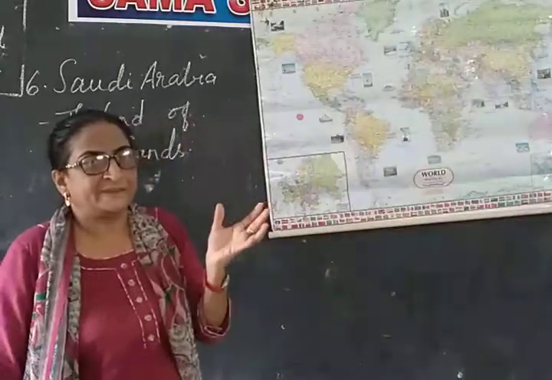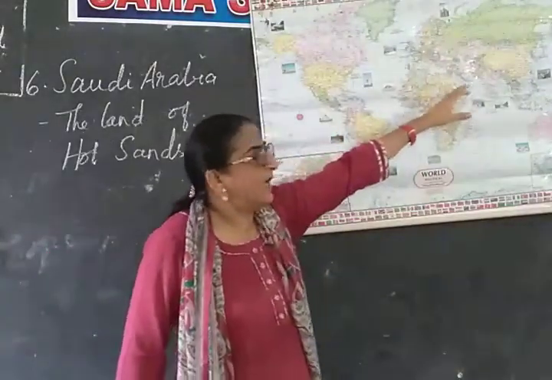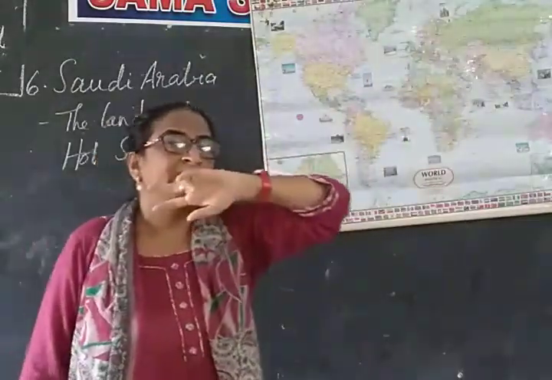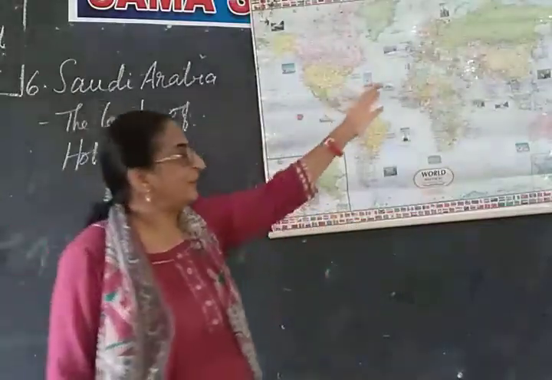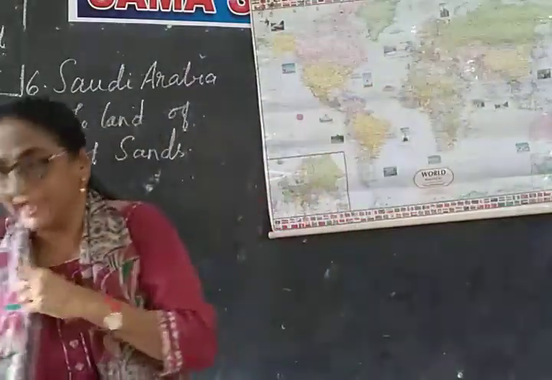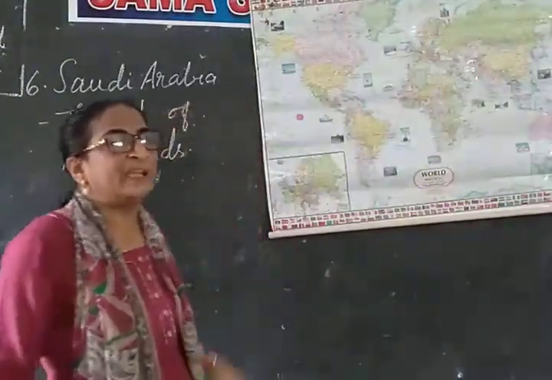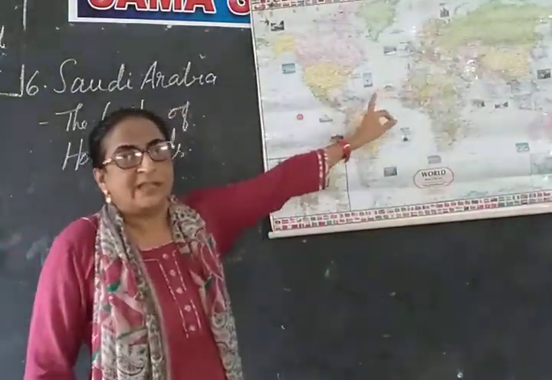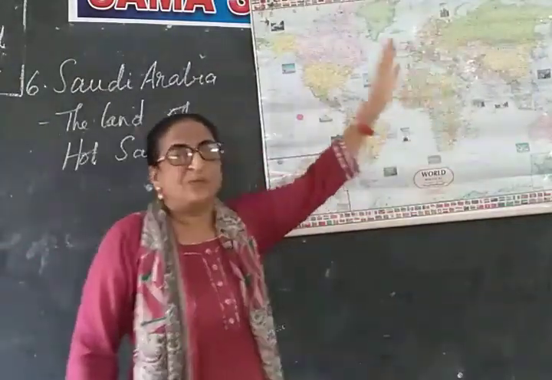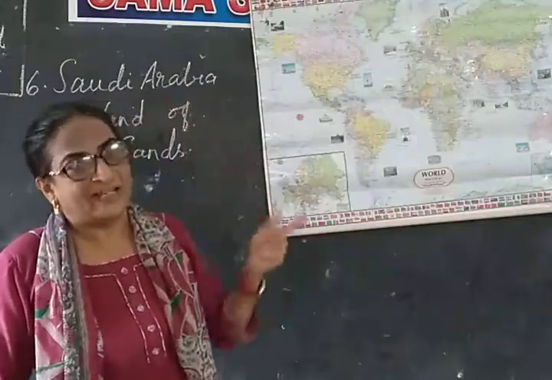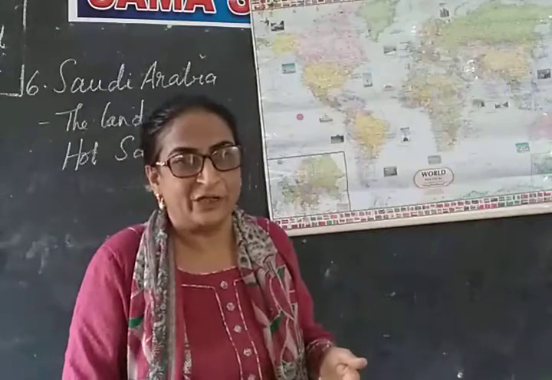There are mountains. In some parts there are rocky mountains in this area. How is the land of Saudi Arabia? It is having rocky plateaus with loose sand, isn't it? And a vast region is there, and it is called Rub al Khali, meaning the empty area. Next we have learned about the sand dunes. The small temporary hills that are formed by sand are called sand dunes, isn't it?